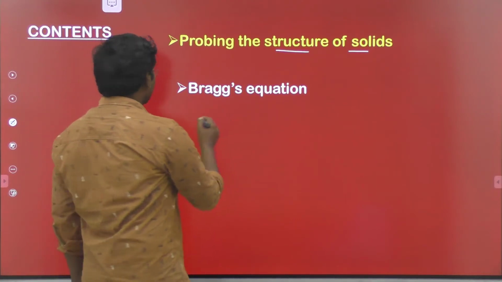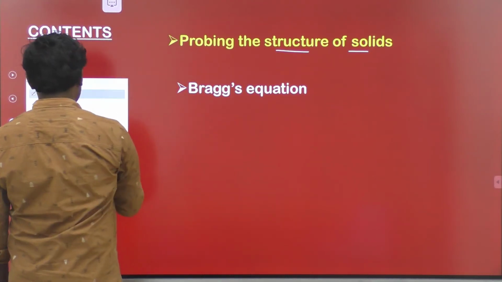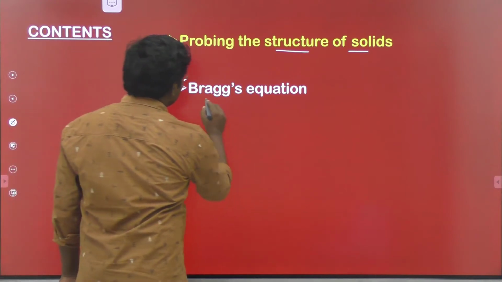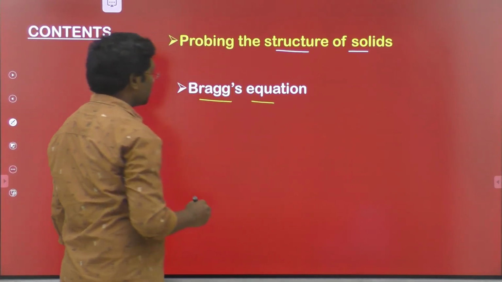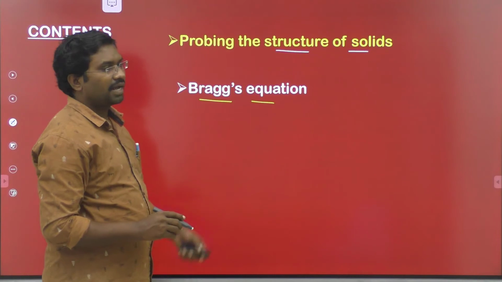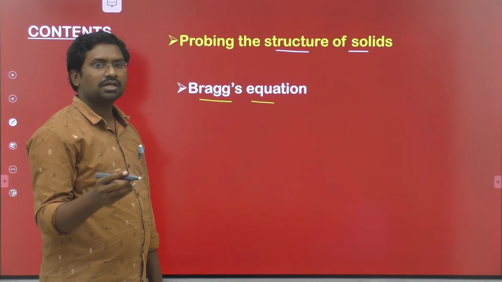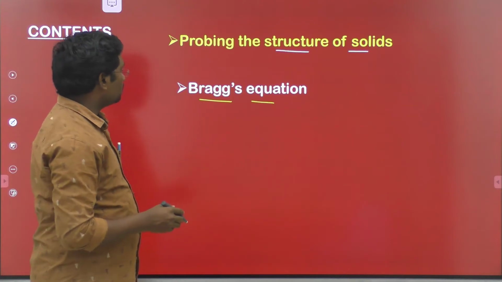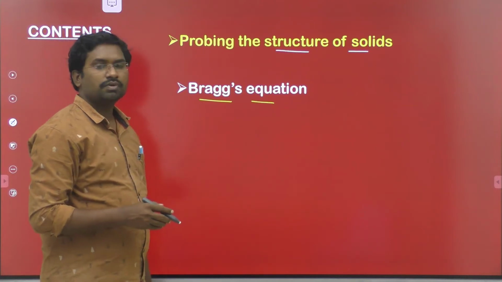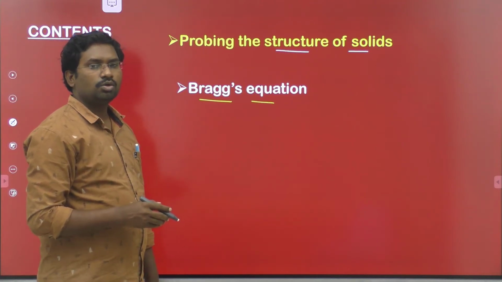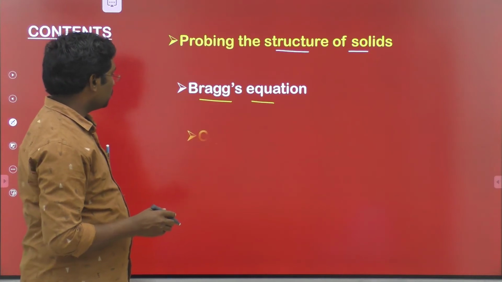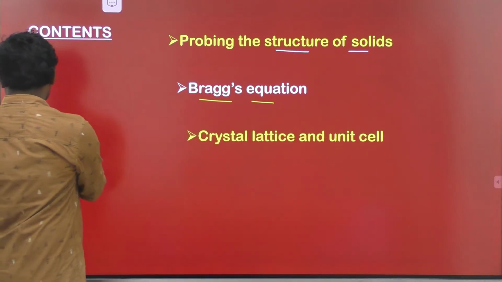And next, Bragg's equation. This is a very important equation regarding X-ray crystallography, known as Bragg's equation. W.H. Bragg and his son made many observations regarding it. n lambda is equal to 2d sin theta.